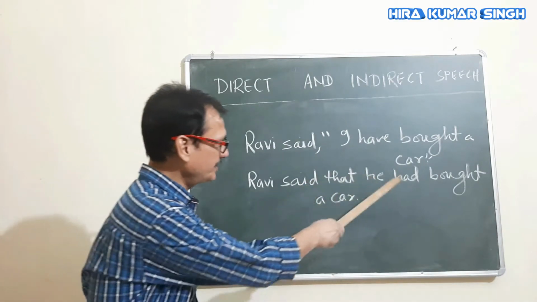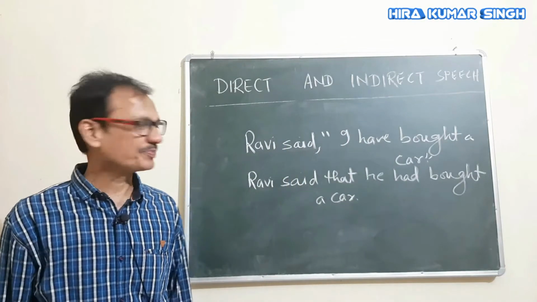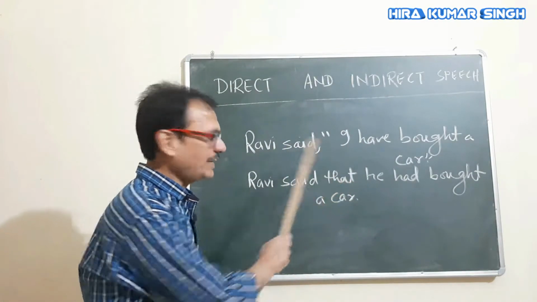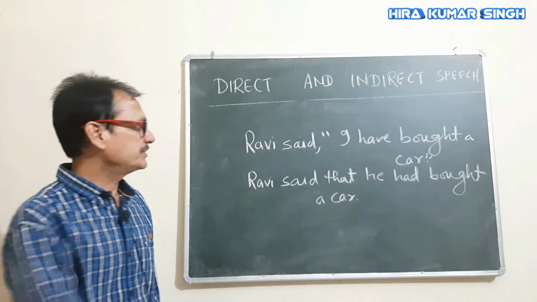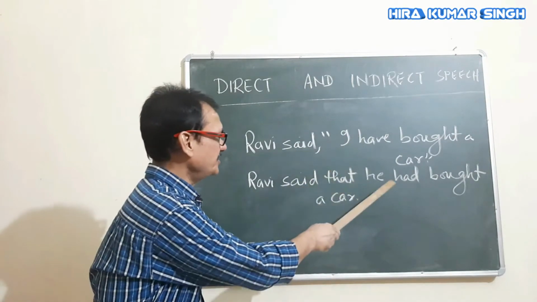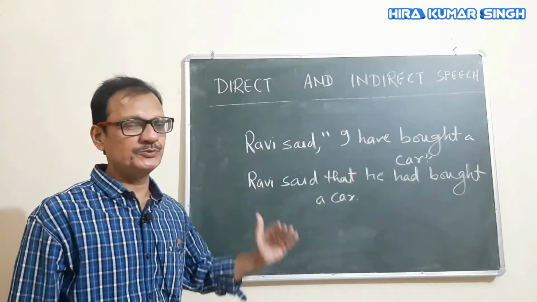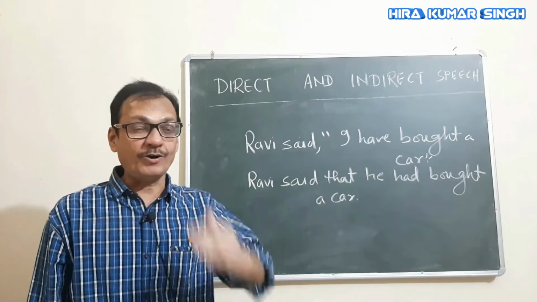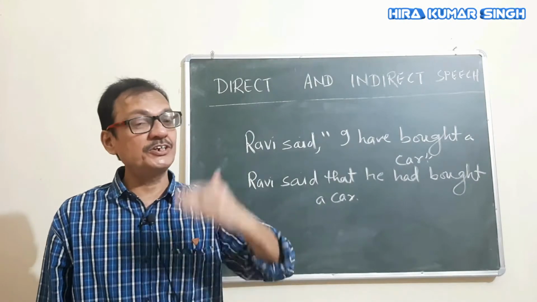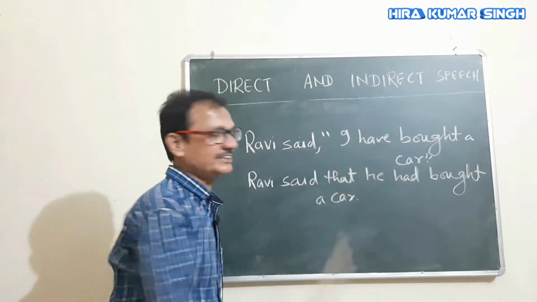Is there any inverted comma here? No. This comma has been removed. In place of this comma, that has been used. This I has changed into he. Have has changed into had. These changes have taken place. I have given you an example of how to change from direct speech into indirect speech, and this one is an assertive sentence.